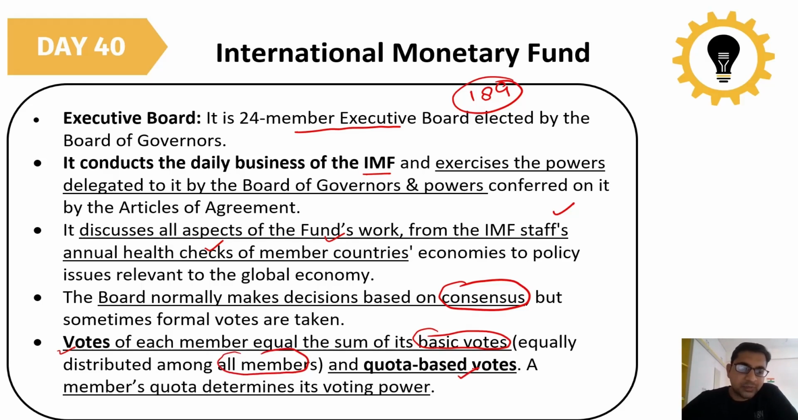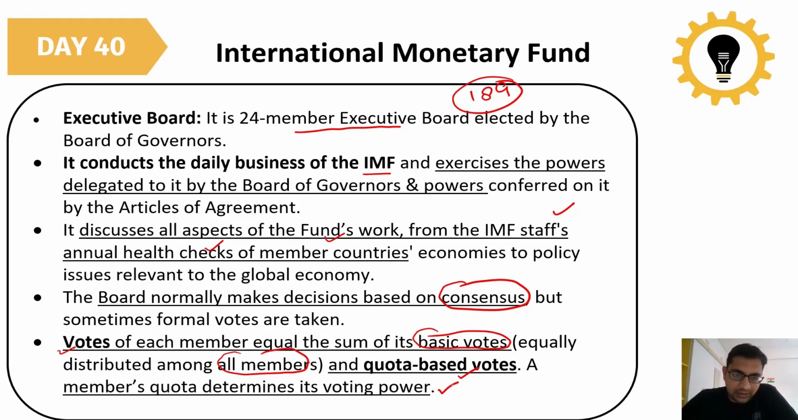Here the votes are classified under two bases. First is the basic vote, which is equally distributed among all the members, and after that there are quota-based votes. That means whoever has the highest quota in the IMF will have a high voting value. So a member's quota determines their voting power. Right now, the USA has the highest quota in the IMF, so the value of the USA's vote will be more. India has a lower quota, so India's value will be less in the quota-based vote.